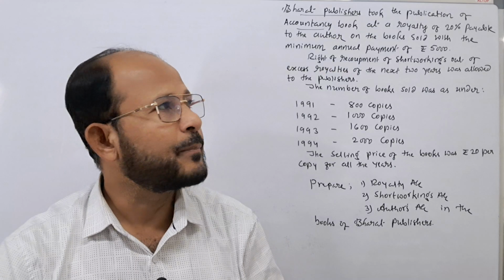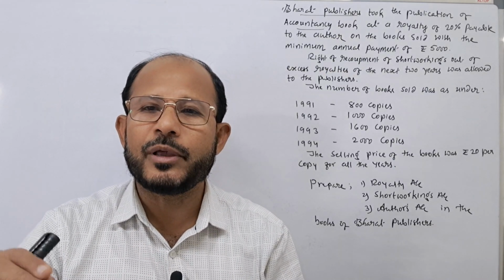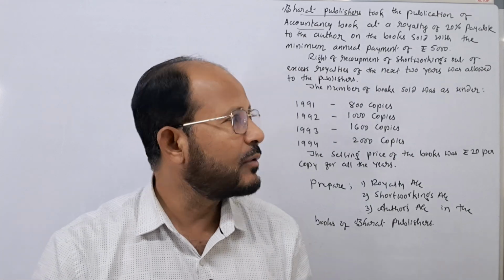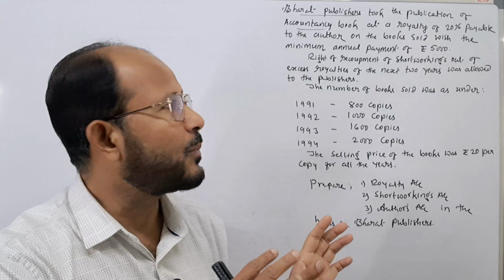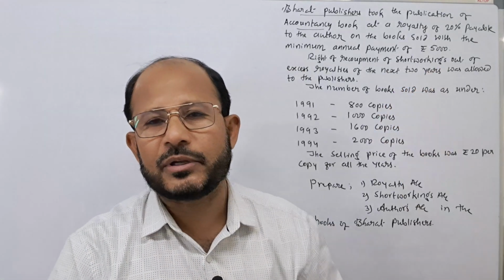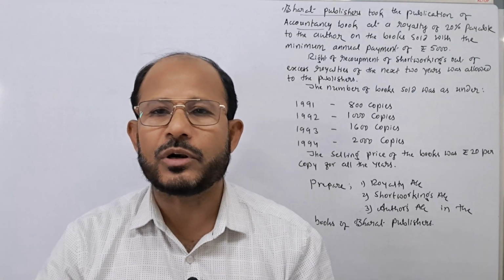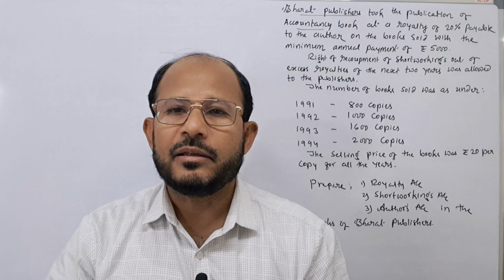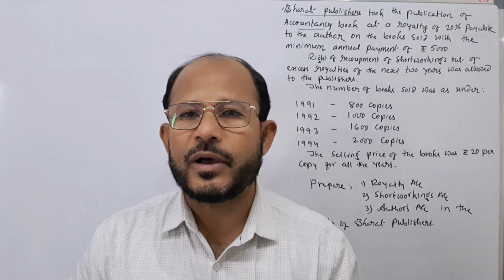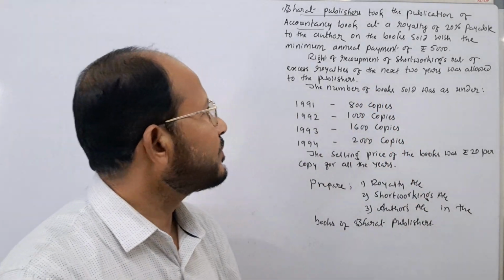Very simple thing is that if rupees 100 is the selling price, rupees 20 will be given to the author as a consideration. That is the royalty. What type of royalty is this? This is the copyright royalty, with a minimum rent of rupees 5,000. Here in the agreement, it is also clearly stated that in case the actual royalty is less than the minimum rent, the author is to be given rupees 5,000. That is the minimum rent in that particular year.